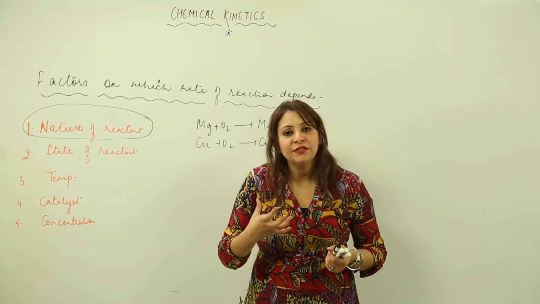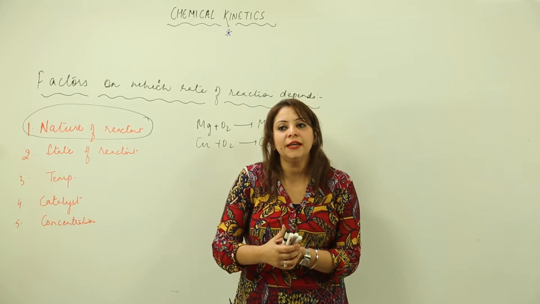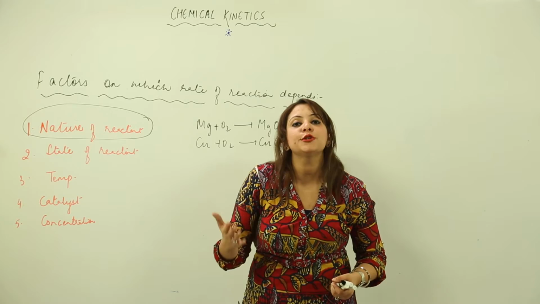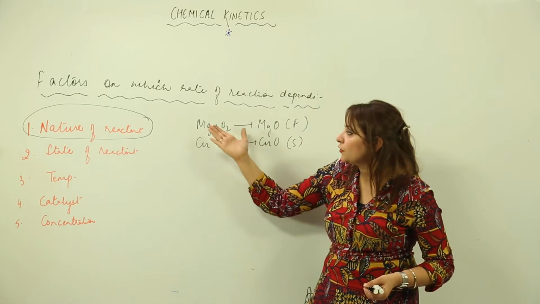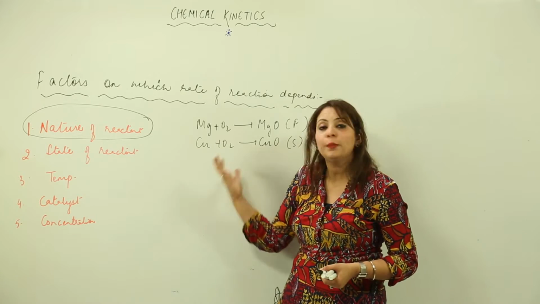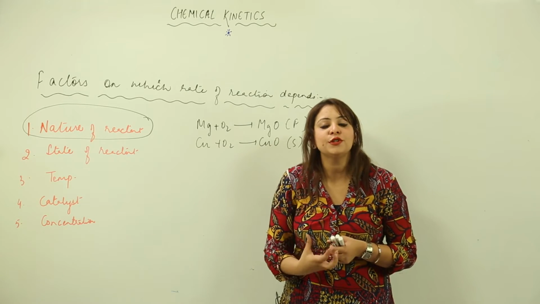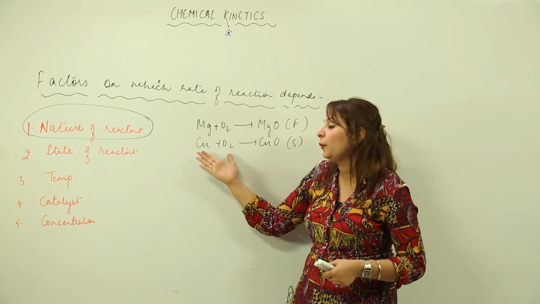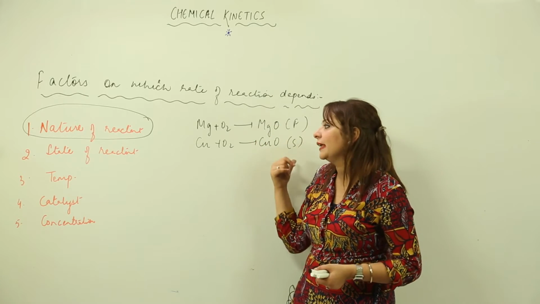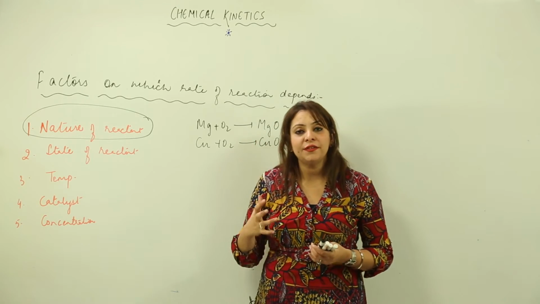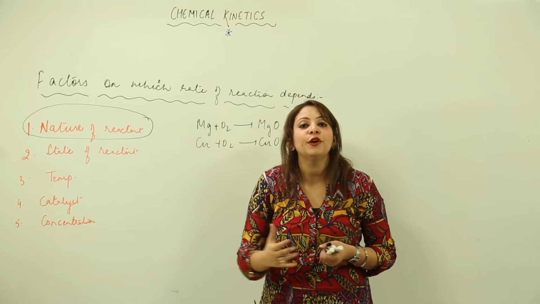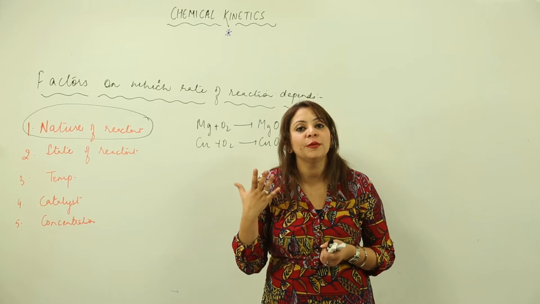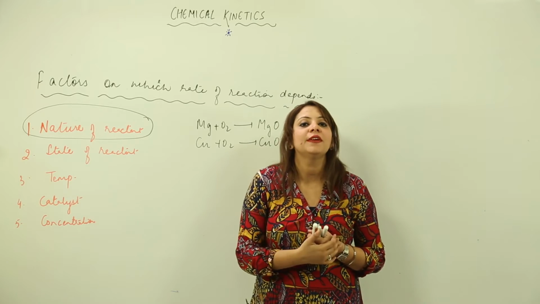That means the nature of the reactants, how eager they are to form the product. The more the eagerness in the reactant to form product, the more the rate of reaction, right. So in the case of magnesium and copper, magnesium is more reactive and copper is less reactive. So magnesium has more affinity to collide with oxygen and result in the formation of magnesium oxide, and comparatively copper has less. That is why in one the reaction is fast, and in this case the reaction is slow. So we can say that the rate of reaction depends upon the nature of the reactant, how eager they are to collide and result in the formation of product. The more the eagerness, the more the rate of the reaction.